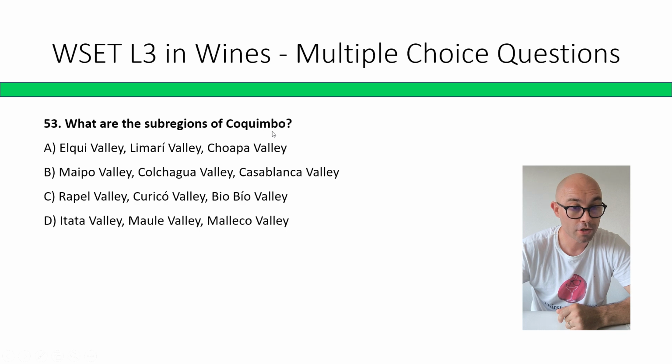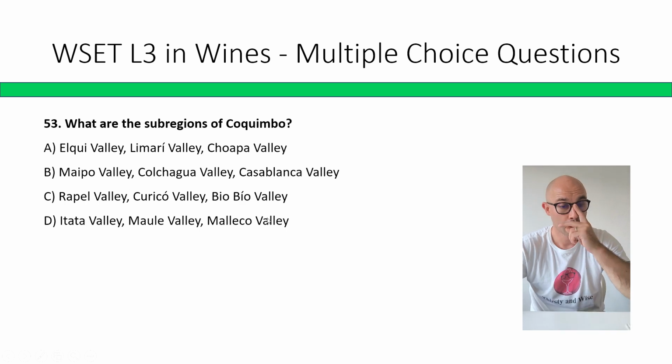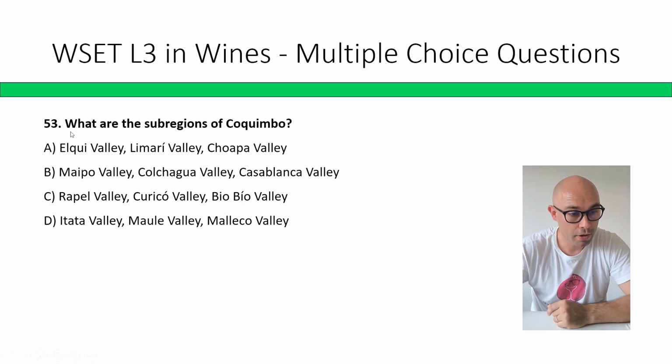What are the subregions of Coquimbo? A: Elqui, Limarí, Choapa Valley. B: Maipo, Colchagua, Casablanca. C: Rapel, Curicó, Biobío. D: Itata, Maule, Malleco. So Coquimbo is the northern part, and the correct answer is A, Elqui, Limarí, and Choapa.